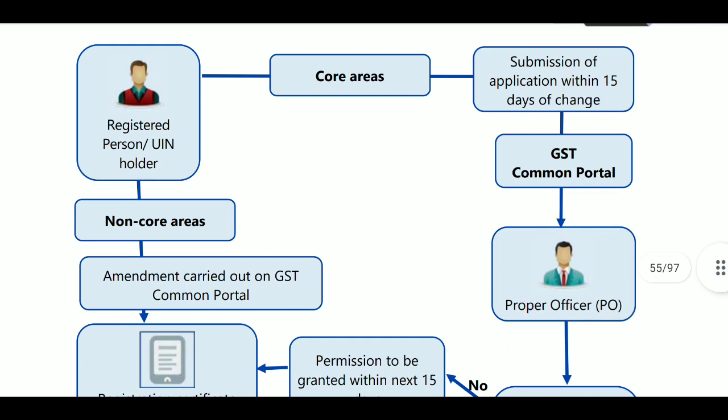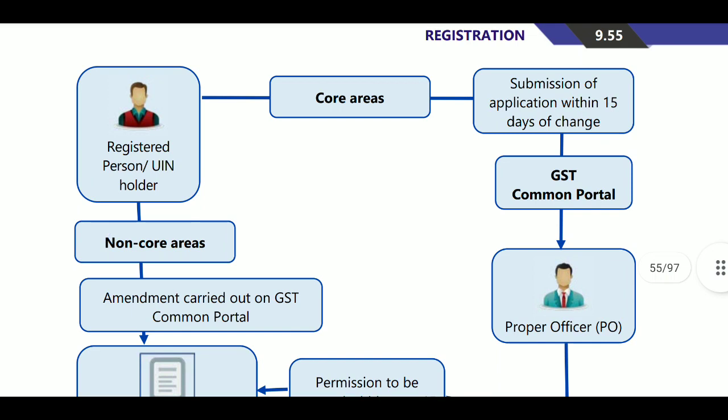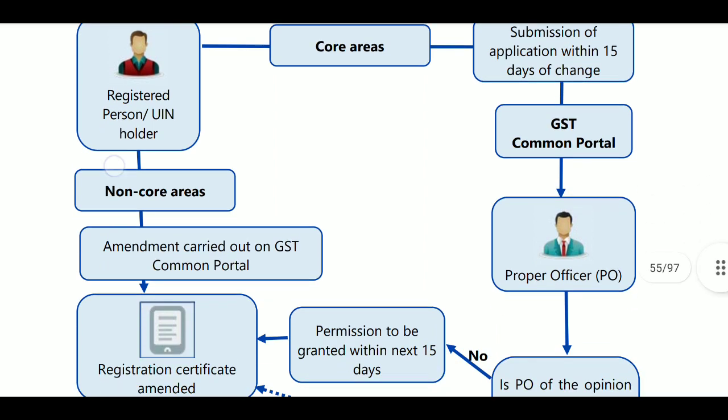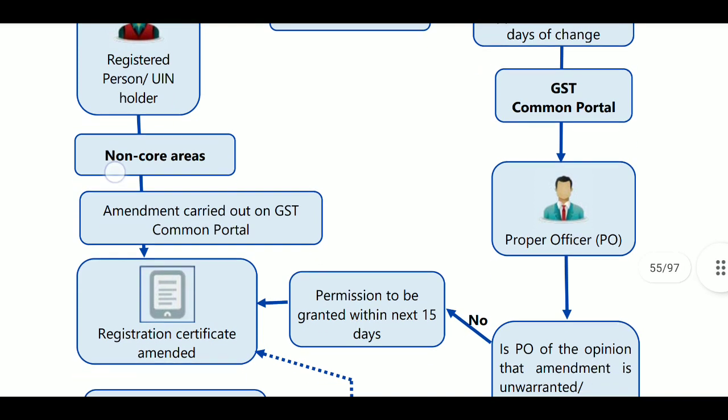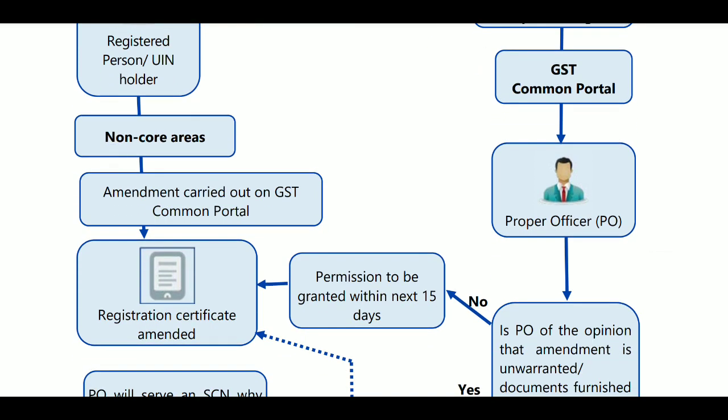If you are a registered person applying for changes in core areas, that is legal name of business, address of principal place of business or additional place of business, or any addition, deletion or retirement of authorized persons' details, the application must be submitted within 15 days of the changes on the GST common portal. What does the GST common portal do? It will send it to the proper officer.